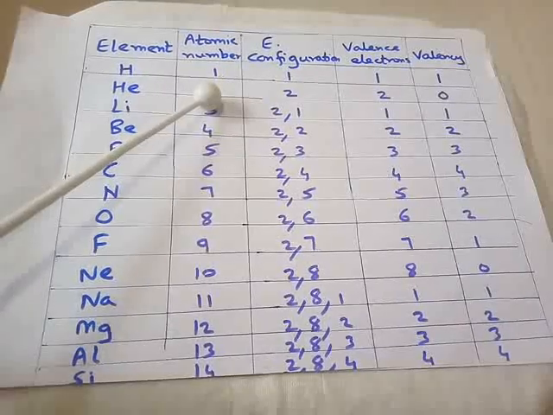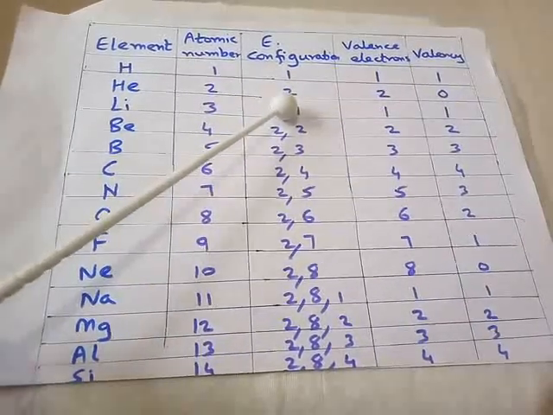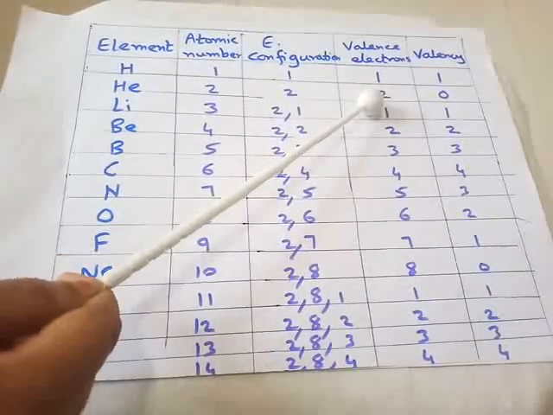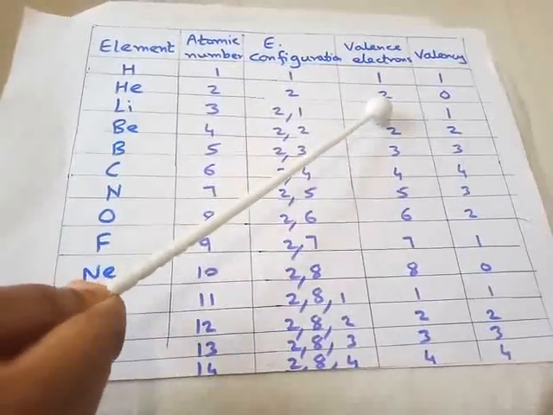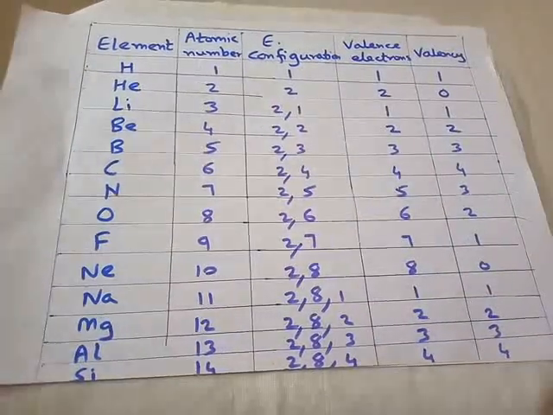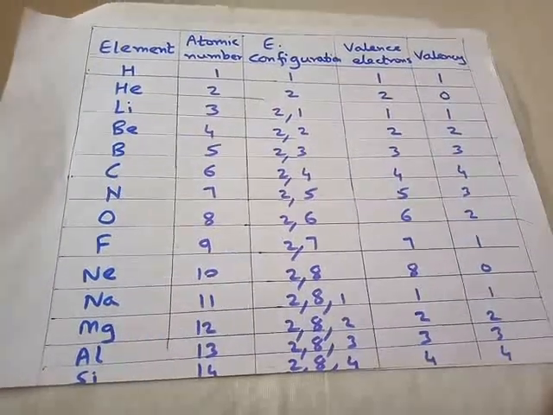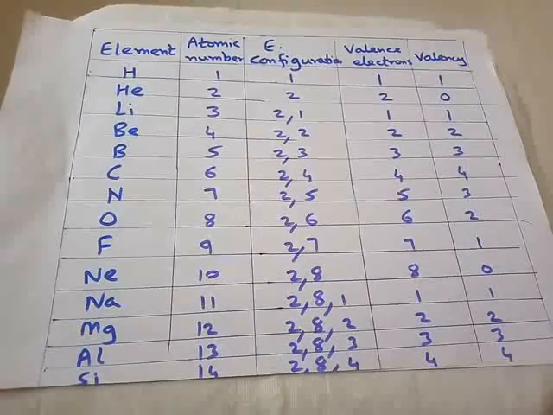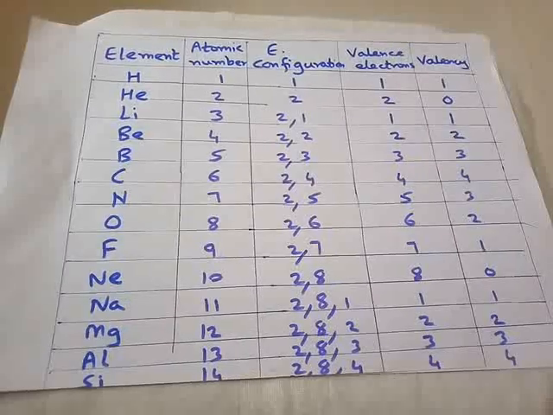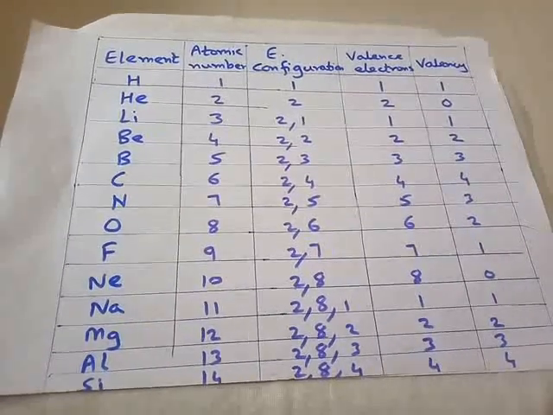Second example they have also given. Atomic number is 2. So the first shell will have 2 electrons. So valence electrons are 2. So in the first shell 2 electrons are there. So valency is 0 because this helium is stable. It has 2 electrons in the outermost orbit. Only one orbit is there. It will neither donate those 2 electrons, nor will it accept any electron. So valency is 0.